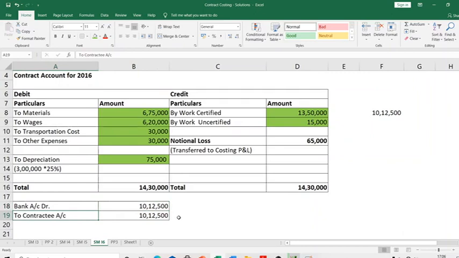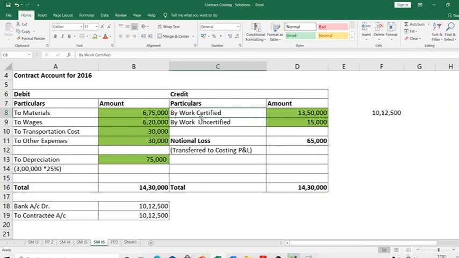So contractee is now appearing in my books as a liability, as though I have received some advance money from him. Wait and see what will happen in the next years, how these accounts will show the picture. But for now, this is the entry I'll pass. Now, here I'll have a debit balance in my work certified account of 13 lakh 50,000. You will ask me a question. Sales will normally have only a credit balance. Now, I'm showing work certified as a debit balance here, right?